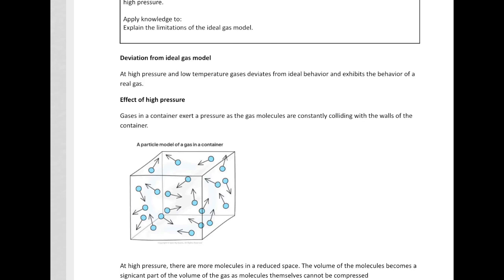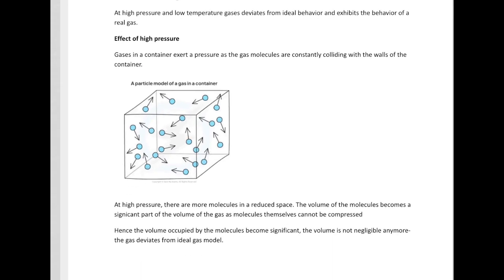Now, normally, gases exert pressure when they are colliding with each other and with the walls of the container. Whenever there is a collision, a force is exerted, and the force per unit area results in pressure.